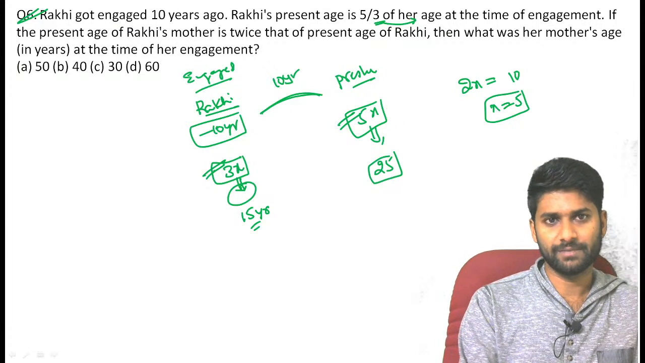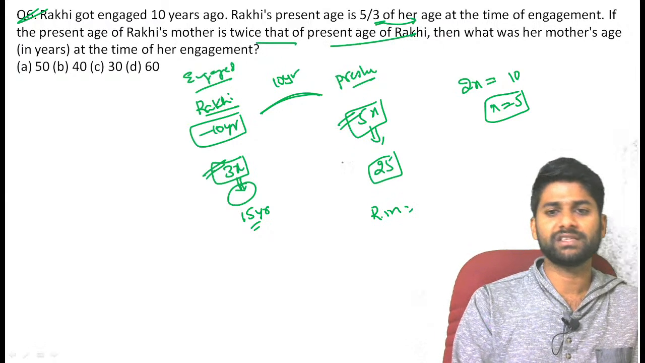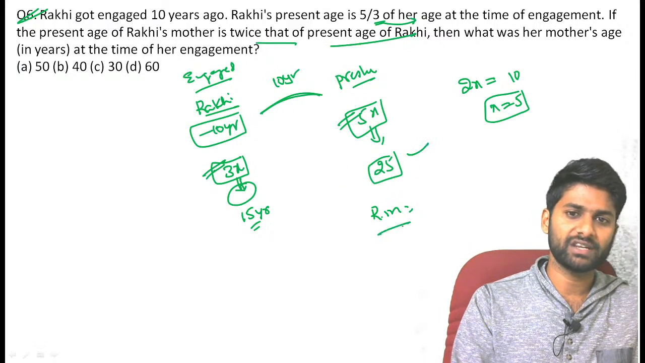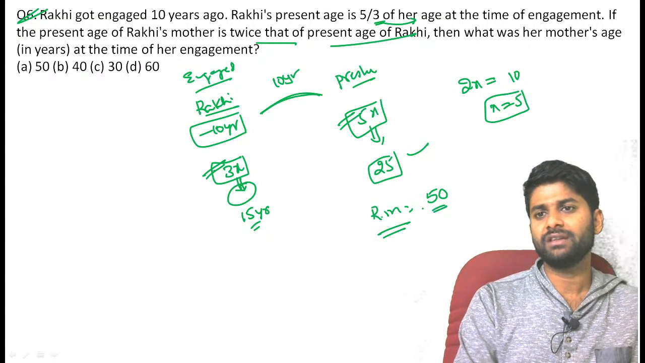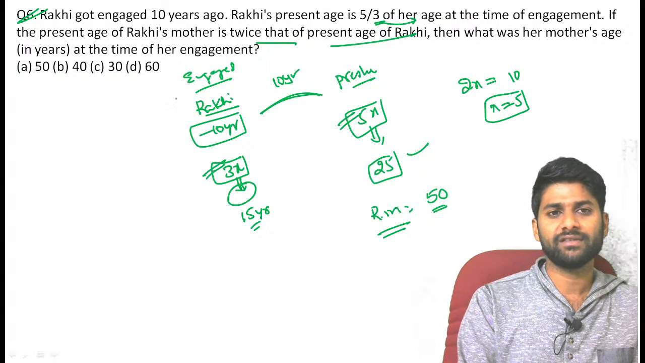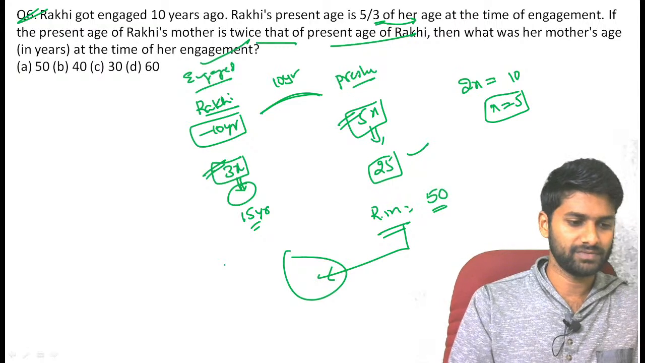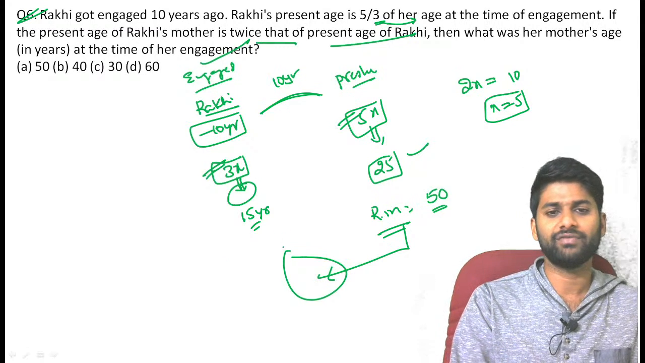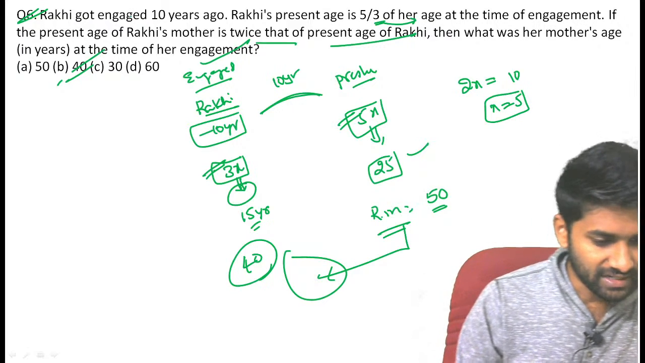Now what is the next comparison? Raki's mother's age is twice the present age of Raki. Raki's present age is 25, so the mother's age is exactly twice that, which is 50. Then the question: what was the mother's age at the time of their engagement? We already know that the engagement happened 10 years ago. The present age of the mother is 50, so at the time of the engagement, her age was 40 years. 40 years is the correct answer, guys.